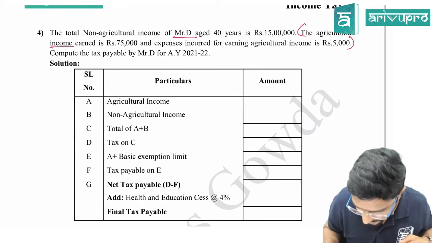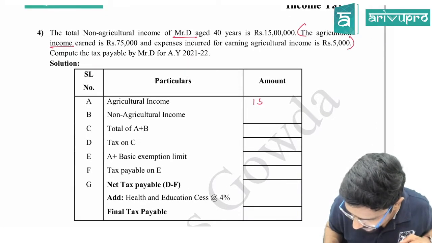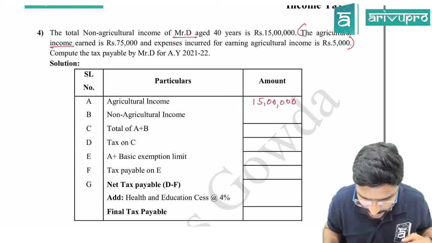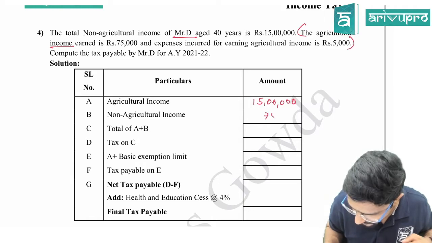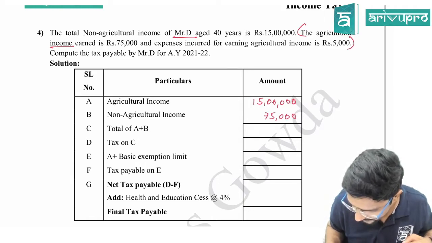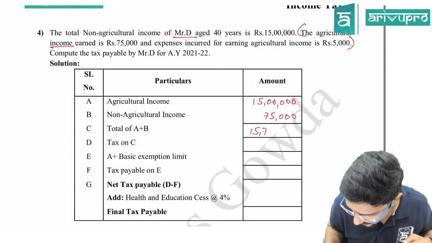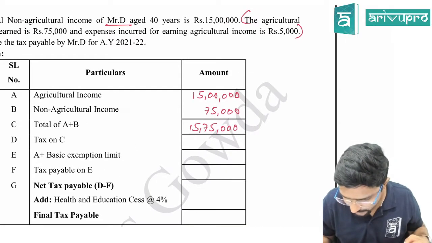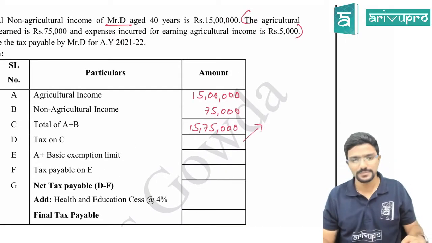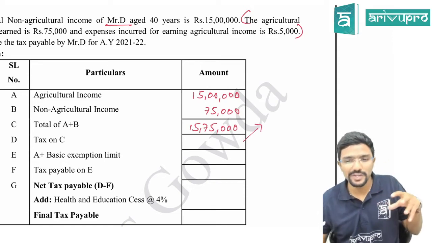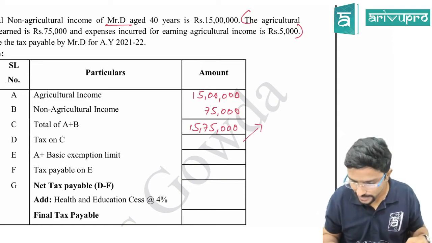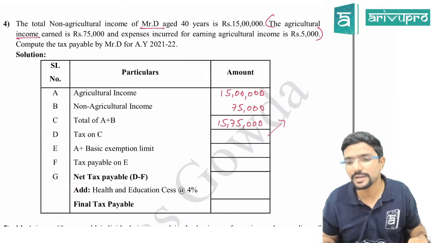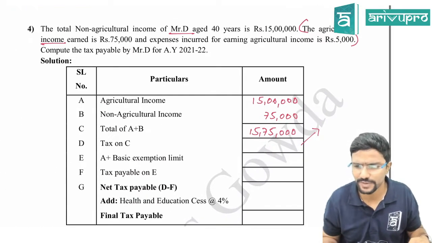Okay, then I will start the computation. First listen guys, you can take down later. 15 lakh. Then my agriculture income is 75,000. Total comes to 15 lakh 75,000. So tax, I will directly calculate now guys, because by now you people should be used to it. We will not go step by step on everything. So straight away I will write like this. What is the basic exemption limit applicable for this assessee? 2,50,000.